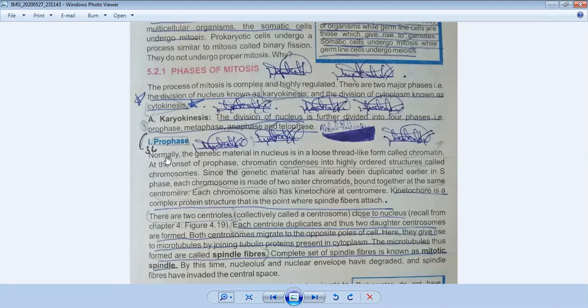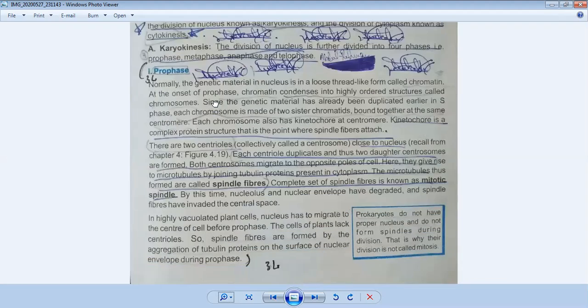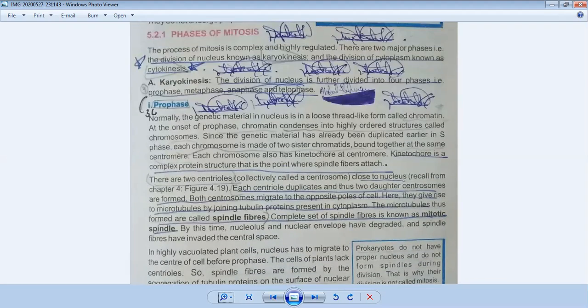First of all, nuclear material is present in the form of chromatin. As I told you in chapter number 4, chromosomes are present in the form of chromatin in the nucleus, and the nucleus is covered by a nuclear envelope. When the cell readies itself to divide, the chromatin condenses, and we can then see the chromosomes. So this is prophase.